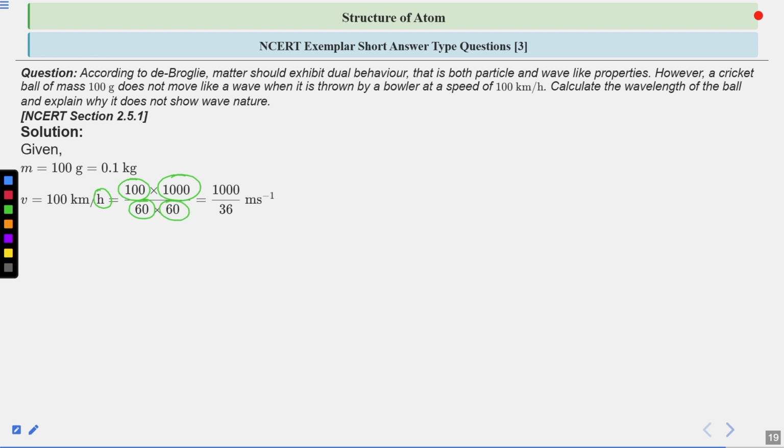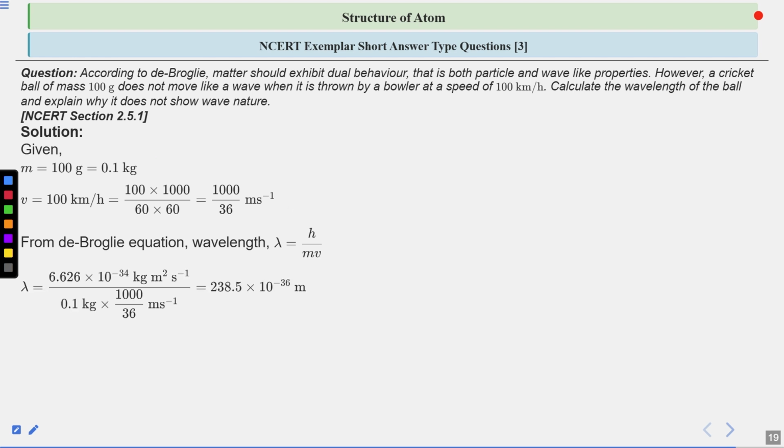Any doubt in this? Why are we multiplying this? Because 1 hour is in the denominator. So to convert this into seconds, we have to multiply twice with 60. Now, if I calculate this, you will get it as 1000 by 36 meter per second. So if you put all these values of mass and velocity of the ball in the de Broglie equation, which is lambda is equal to h by mv, you will get your wavelength as 238.5 into 10 to the power minus 36 meter.